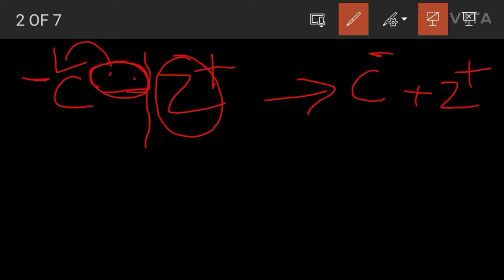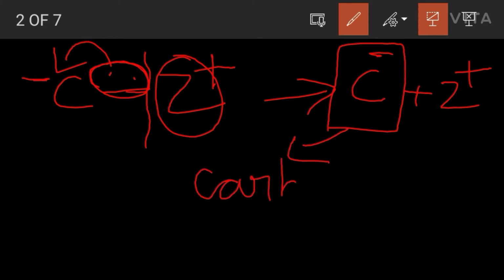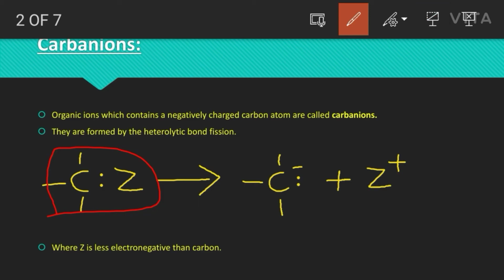By the loss of one electron, this atom gains a positive charge, that is, C minus and Z plus ions are formed. This negatively charged carbon atom is called a carbanion. This is how the carbanion is formed.